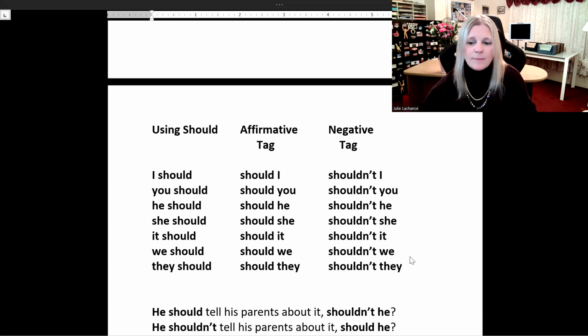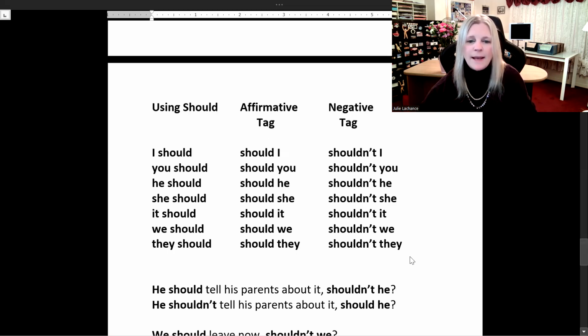She should, should she; shouldn't she. It should, should it; shouldn't it. We should, should we; shouldn't we. They should, should they; shouldn't they.